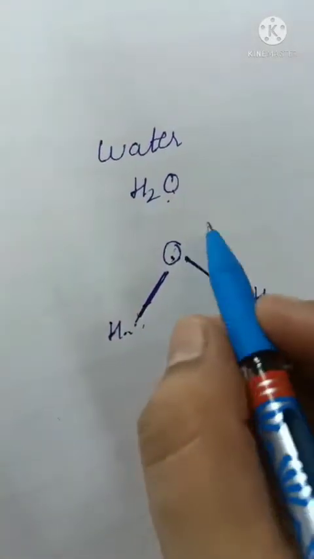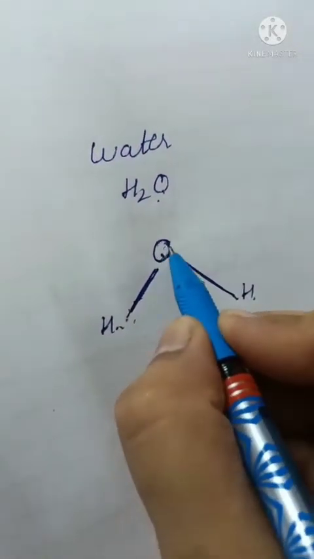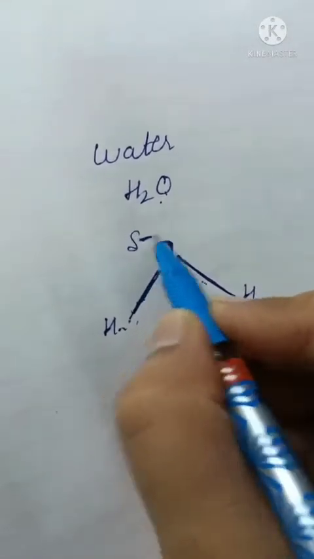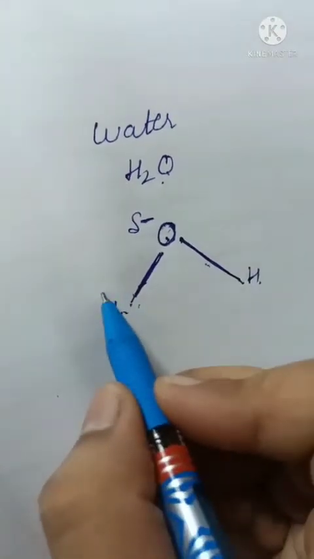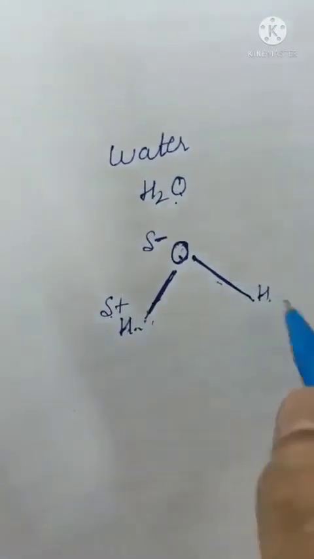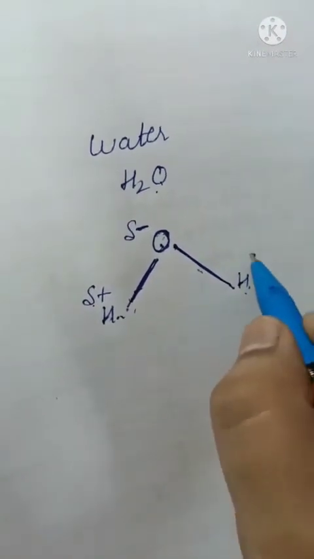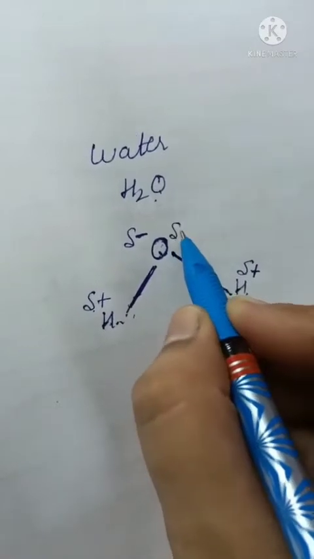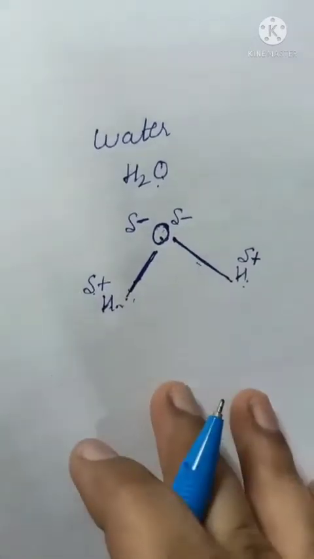Now beta, in the water molecule, this oxygen will take a partial negative charge, and this hydrogen will take a partial positive charge. In the same way, this other hydrogen also takes a partial positive charge, and oxygen once again will take a partial negative charge.